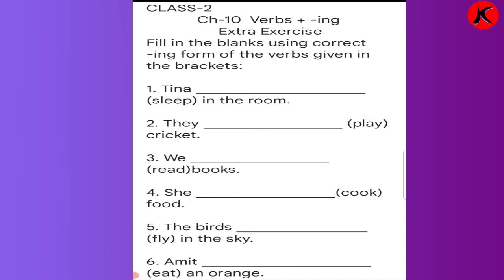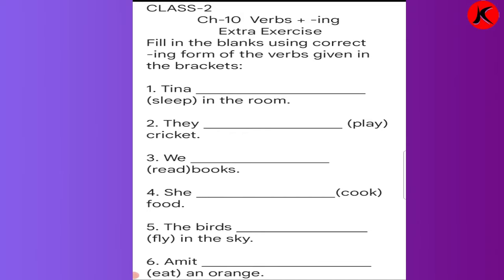When to add ing with the verb. If the sentence is simple present continuous, after the verb we add ing. If it is a singular noun or pronoun, then we have to add is, am before it: he, she, it, if it is in singular form. But if it is nouns and pronouns in plural form, then what do we have to add? We have to add are with the verbs plus ing, if it is simple present continuous.